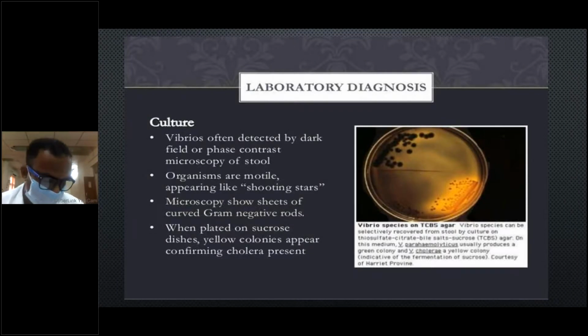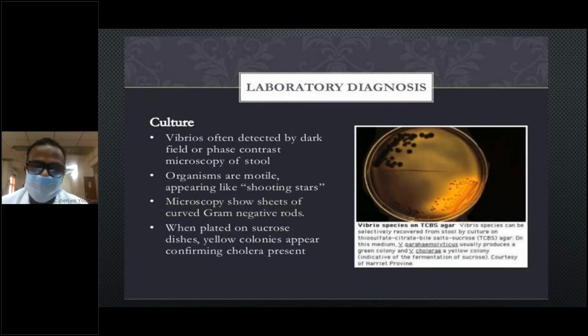Next, once it is carried, you have to collect a sample of at least 15 to 30 ml. If the sample is not available, you can take swabs from the rectal mucosa. If the diarrhea has subsided and you are still suspecting cholera, then you can go for rectal swab cultures.